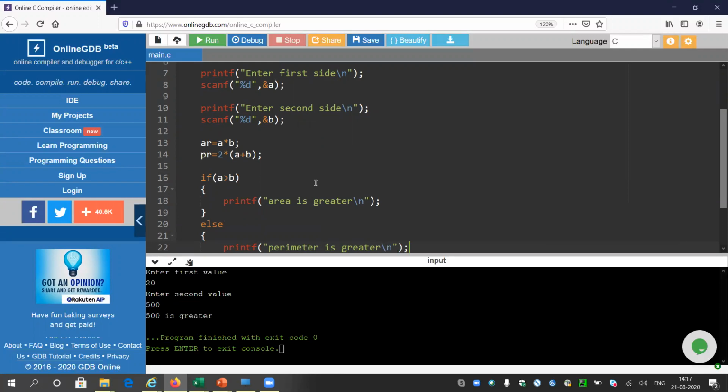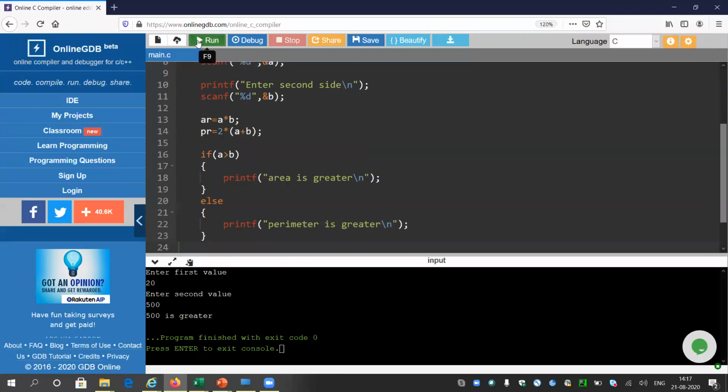The same logic I have used. So let me run the program once again. It is asking for the first side. Let me give 3, second side 2, and it is saying area is greater. Okay, so is it correct? Let me check. 3 into 2 is 6, and here 3. Why is it giving like that?